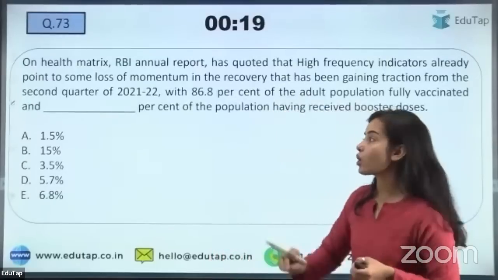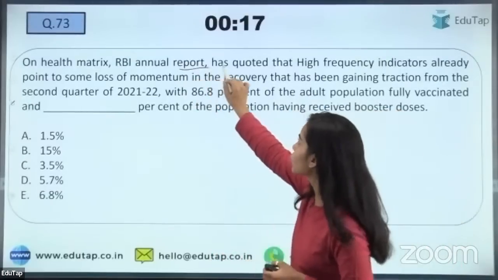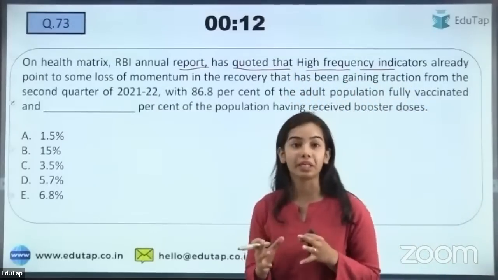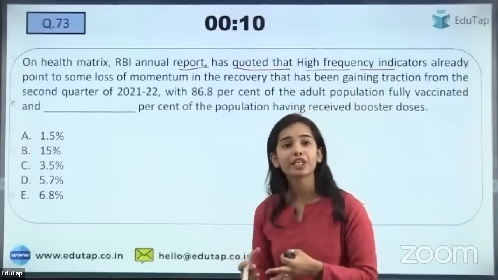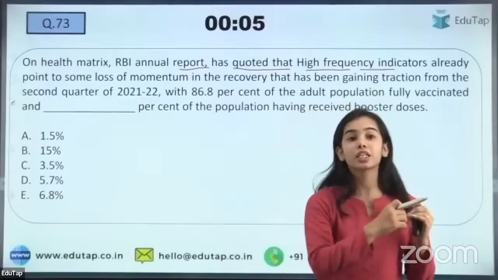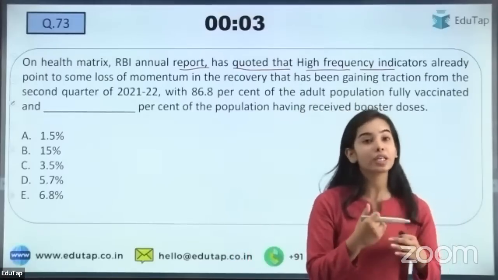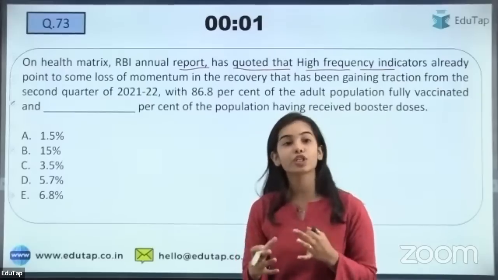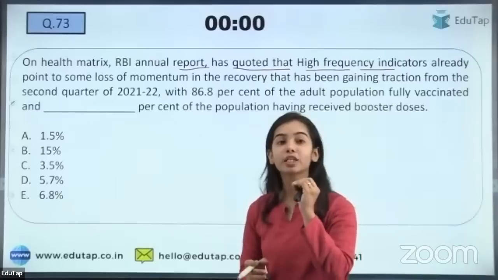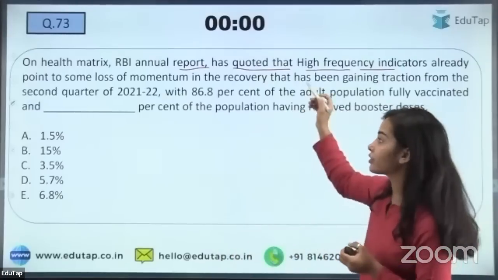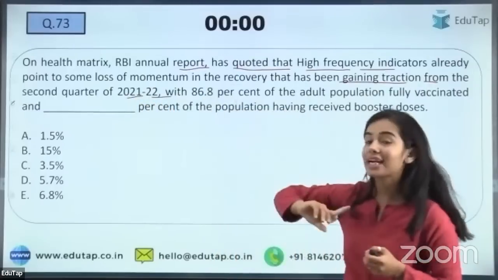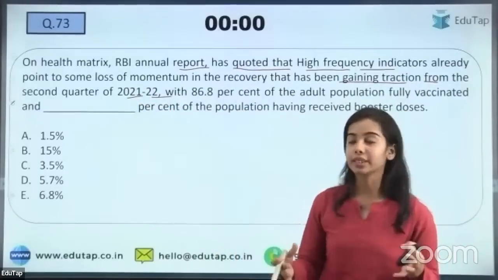So the next question is on the health metric. The RBI annual report has quoted that high frequency indicators already point to some loss in momentum. So due to the inflation, due to the Russia-Ukraine war, the geopolitical tensions, the reserve banks of other countries are also changing their monetary policies. So the fluctuation in the financial market is there. All the high frequency indicators have shown that the momentum, the recovery that had been gaining traction from the second quarter of 2021-22, has lost a little because of the geopolitical tensions and everything.